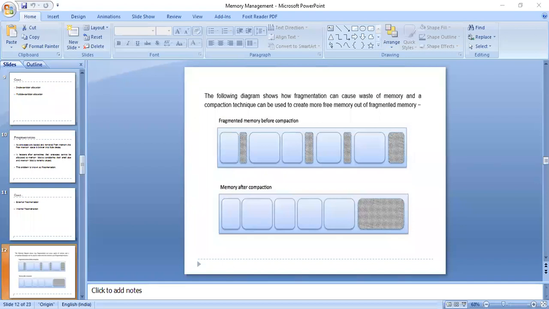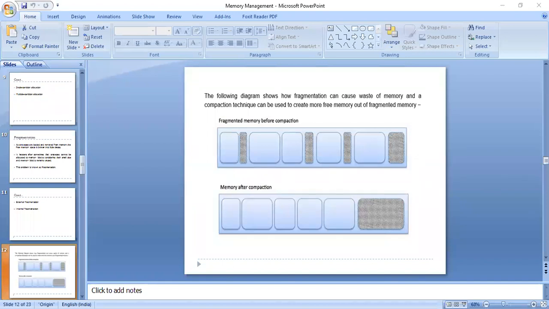And when we are talking about internal fragmentation, the memory block assigned to a process is bigger, so some portion of memory is left unused as it cannot be used by another process. So it leads to internal fragmentation. In these diagrams, you can see how fragmentation can cause waste of memory, and a compaction technique can be used to create more free memory out of fragmented memory.